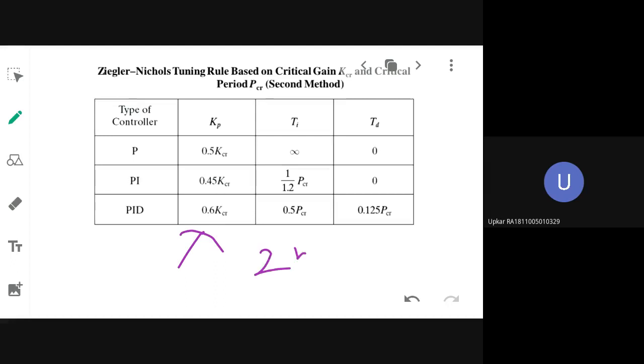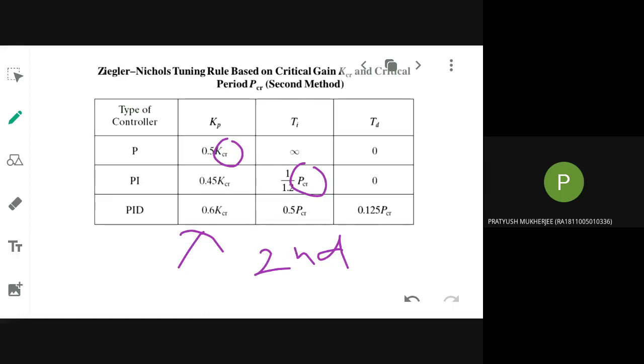So what are the values that are necessary for fixing KP, TI, TD here? You can easily see from the table what values are necessary. In the previous method you needed to know L and T. Like that, here you are using two values, Kcr and Pcr. So what is Kcr and what is Pcr? Kcr is the value of KP critical, the gain that you are varying, at which the output starts to oscillate.